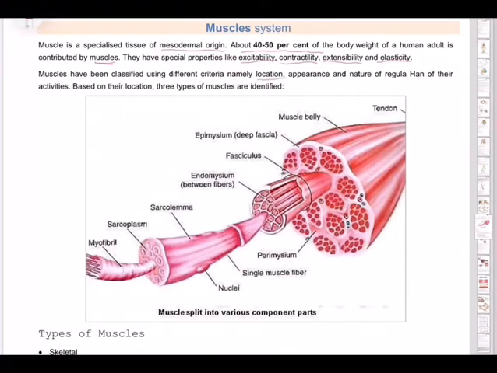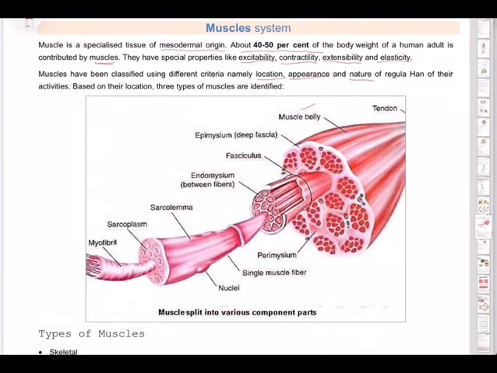Muscles have been classified using different criteria, namely where they are present, location, based on appearance, and based on nature. Based on location, we have three types of muscles: one is the skeletal muscles, second smooth muscles, and third cardiac muscles.